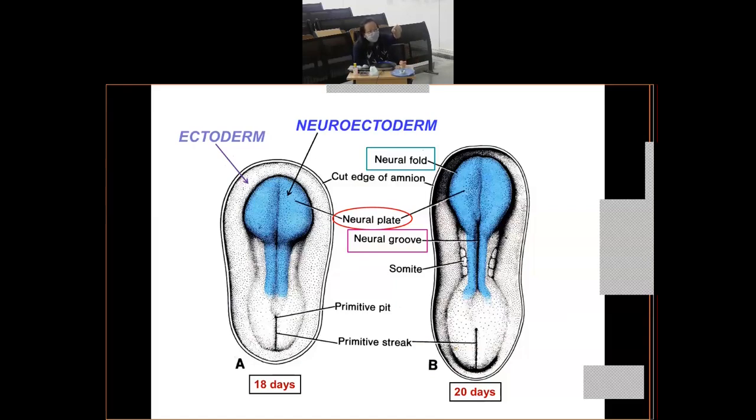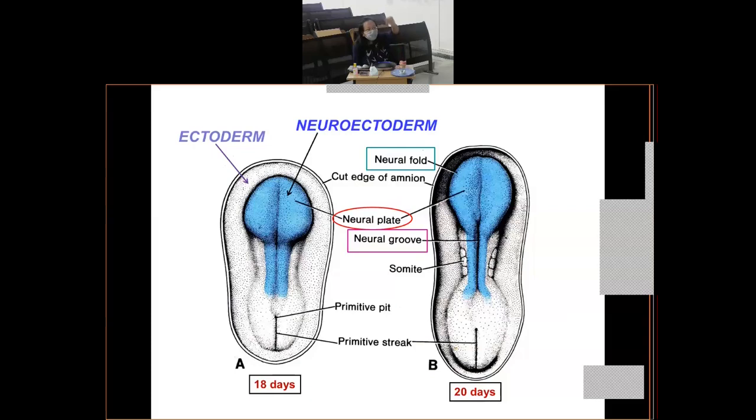Now outside the neural plate, where you see the blackish dotted area, that is your ectodermal germ layer. You'll see that the part of the ectoderm which overlies the notochord in the midline of the embryo will thicken and form a plate which is known as the neural plate, right?